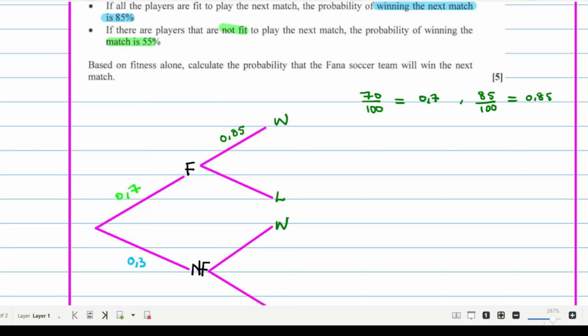The probability of losing is the complement of winning. So if 85 is for winning, 15% is for losing, provided that 70% of them are fit. So here it will be 0.15. Seems as if we're going somewhere.